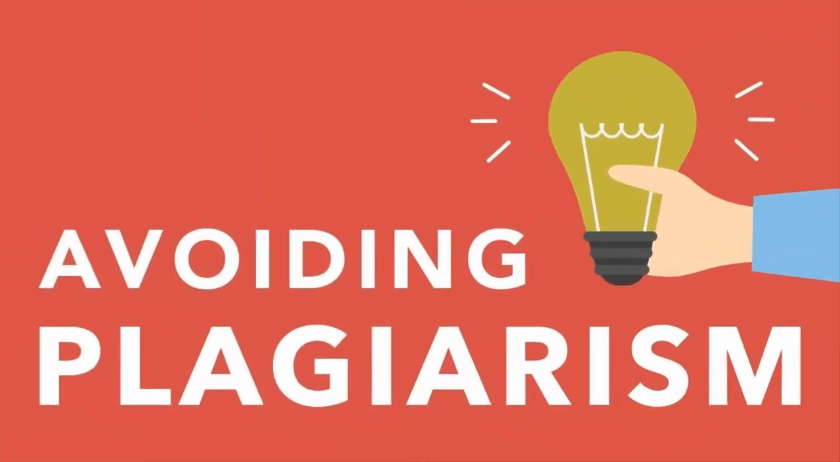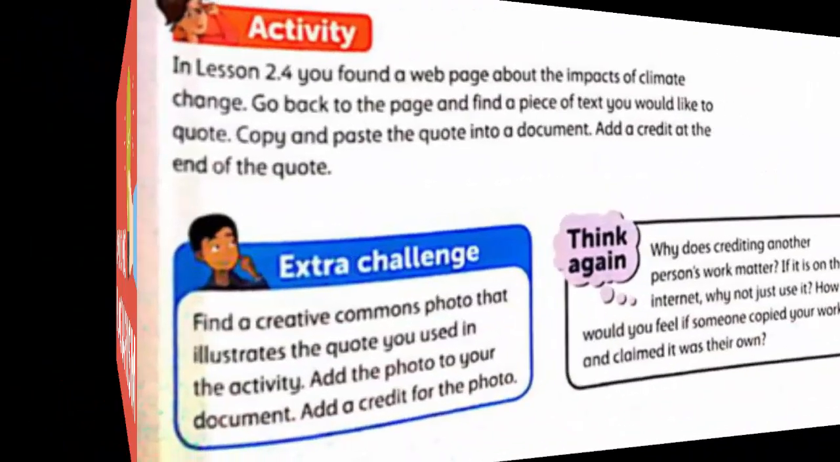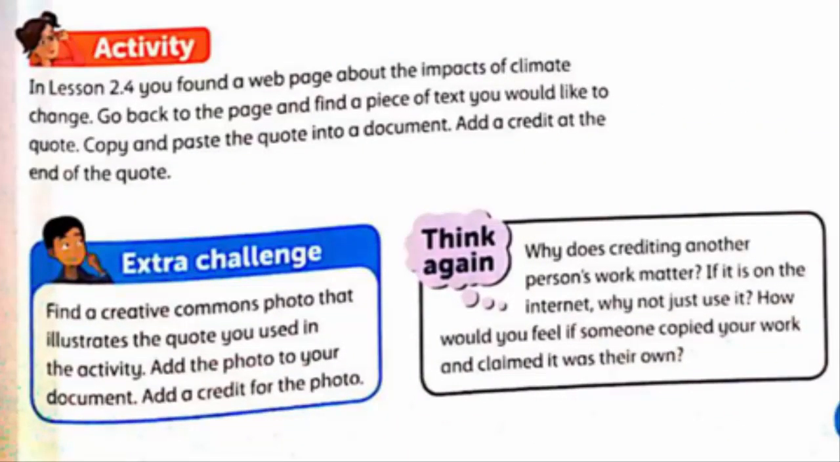Plagiarism. It is good to use information you have found on the web in your schoolwork. Quotes and facts from experts will improve your work. Pictures will add impact to your projects and assignments. However, never pretend that another person's work is your own. That is called plagiarism. Always credit another person's work. Be confident. You can create great work by yourself. Now there is an activity. In lesson 2.4, you found a web page about the impacts of climate change.